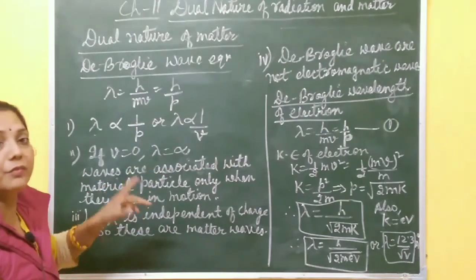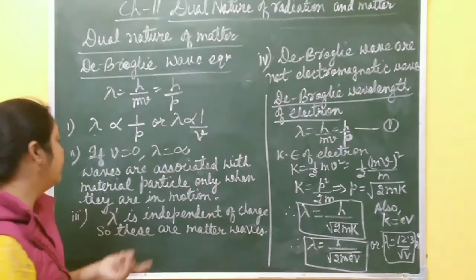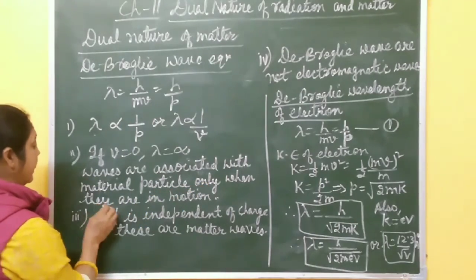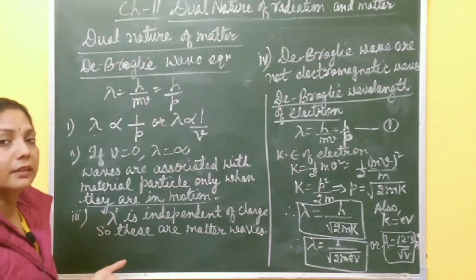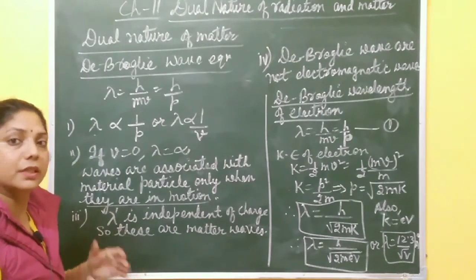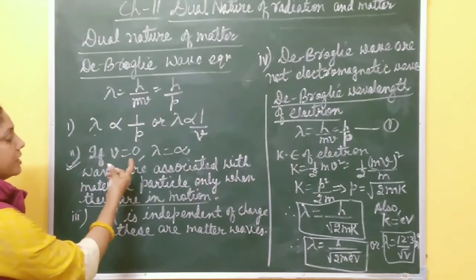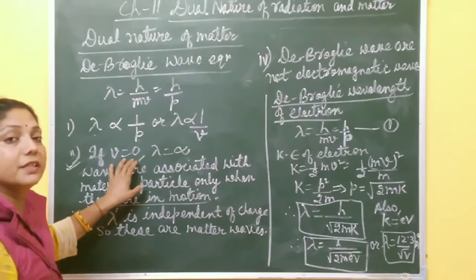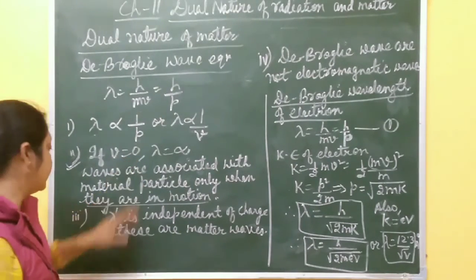This de Broglie wave only exists when the particle is in motion, when it has some velocity. So waves are associated with a material particle only when it is in motion. If the particle is at rest, then no matter wave is associated with that particle. This equation clearly explains that if v is 0, lambda is infinity, which is not possible. It means the particle is always in motion, and only then does the de Broglie wave exist.